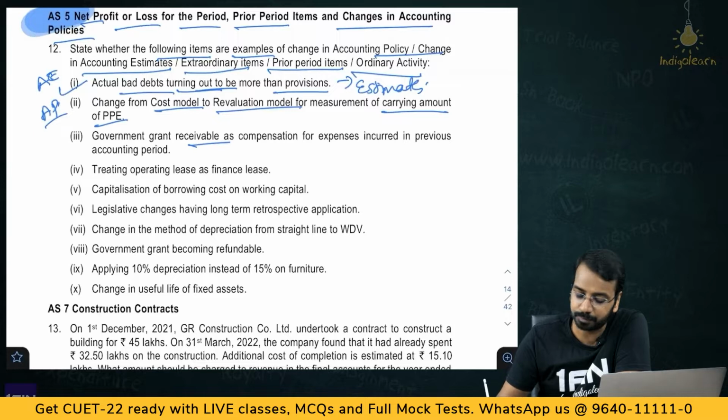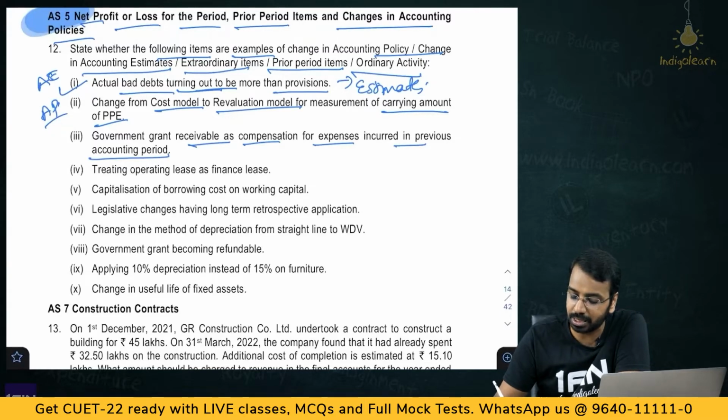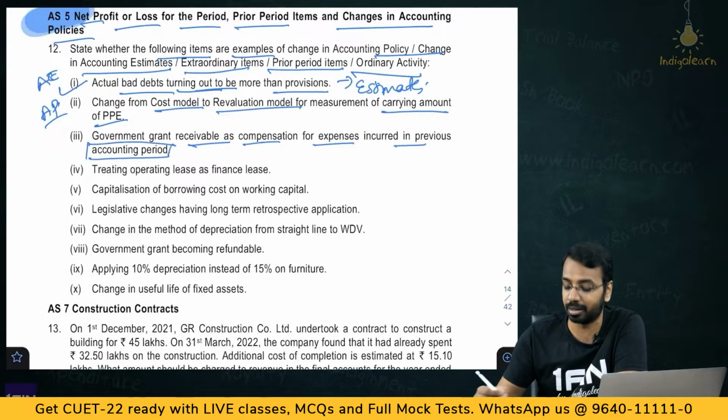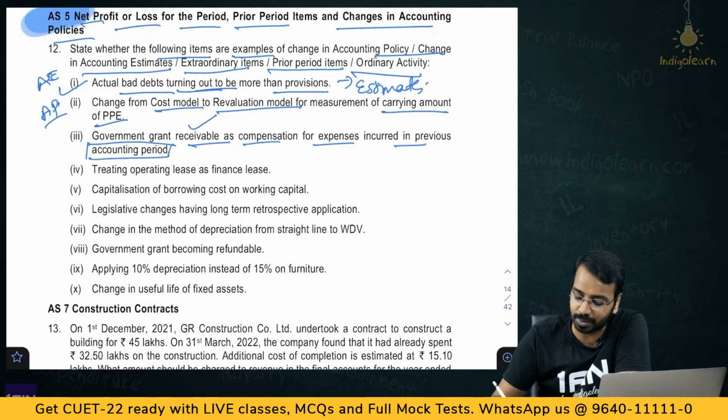Government grant receivable as compensation for expenses incurred in previous accounting period. Now, you have received a government grant. Is this a prior period item? There is no error. Okay, this is receivable as compensation for expenses which have been incurred earlier. So, this is not a prior period item. This is more of an extraordinary item.